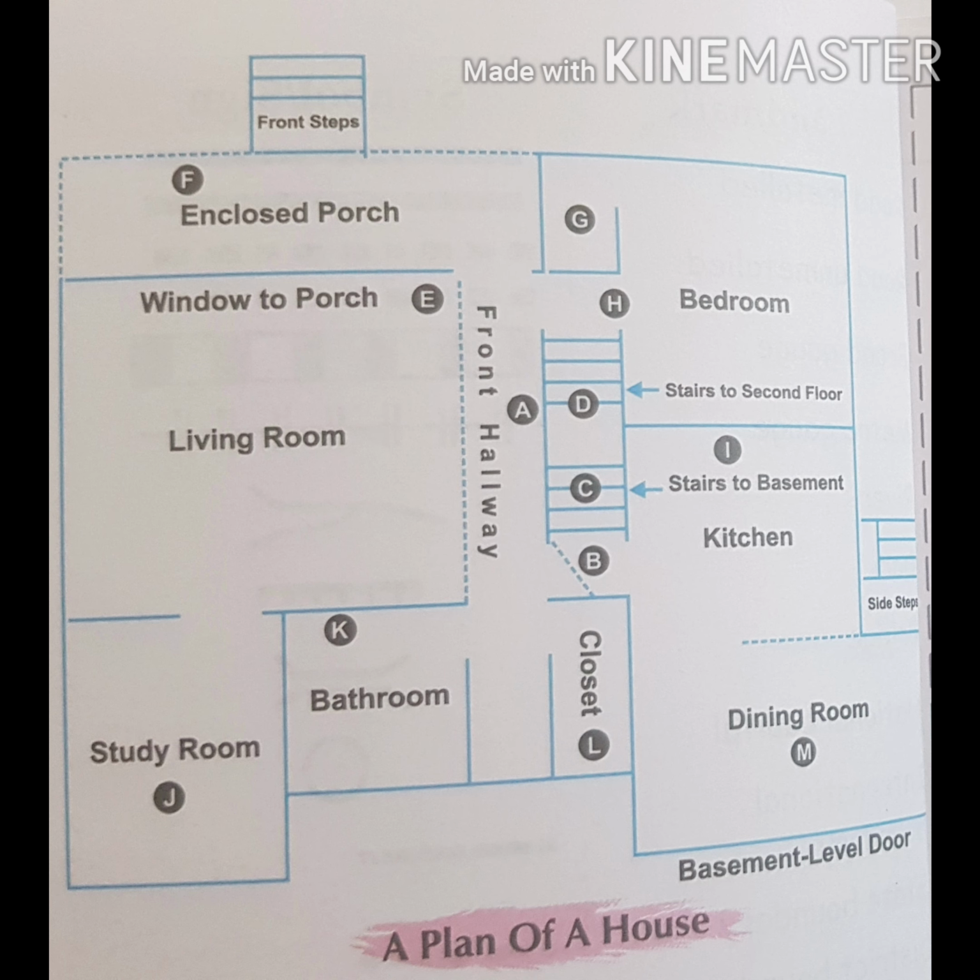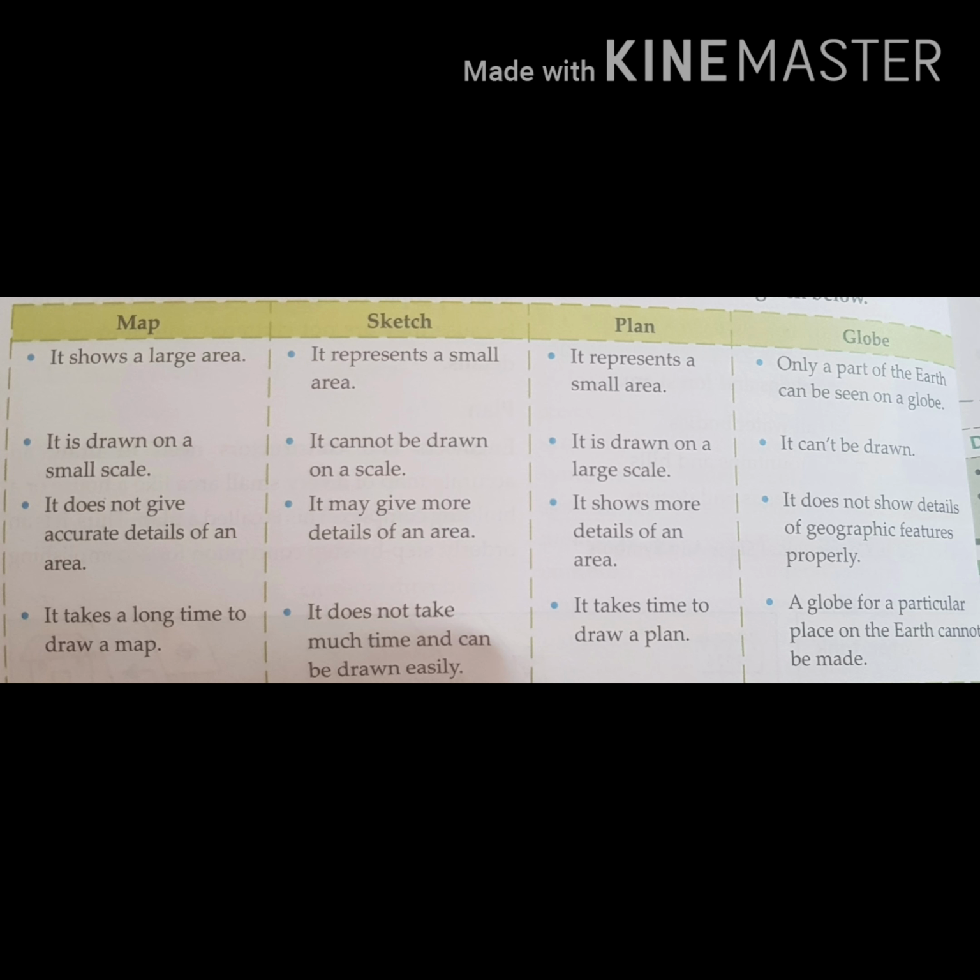Now, for the last, we will see the difference between globe, map, plan and sketch in brief. A globe is a three-dimensional representation of the earth as a planet. It has a grid of longitude and latitude and generally shows the distribution of land and water on the earth's surface. A map is a two-dimensional representation drawn on any theme.